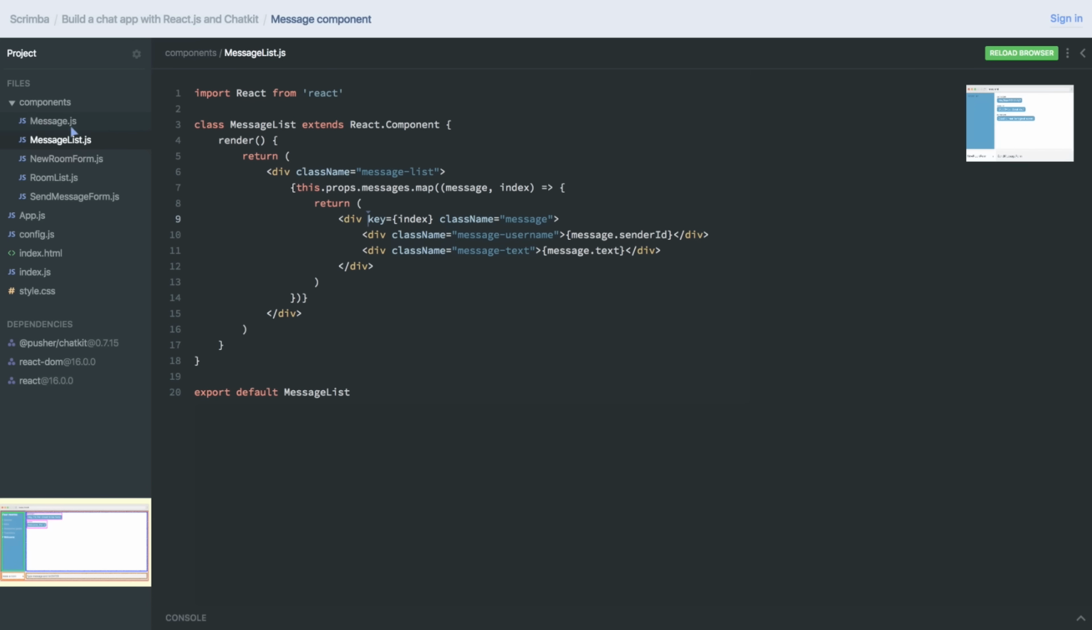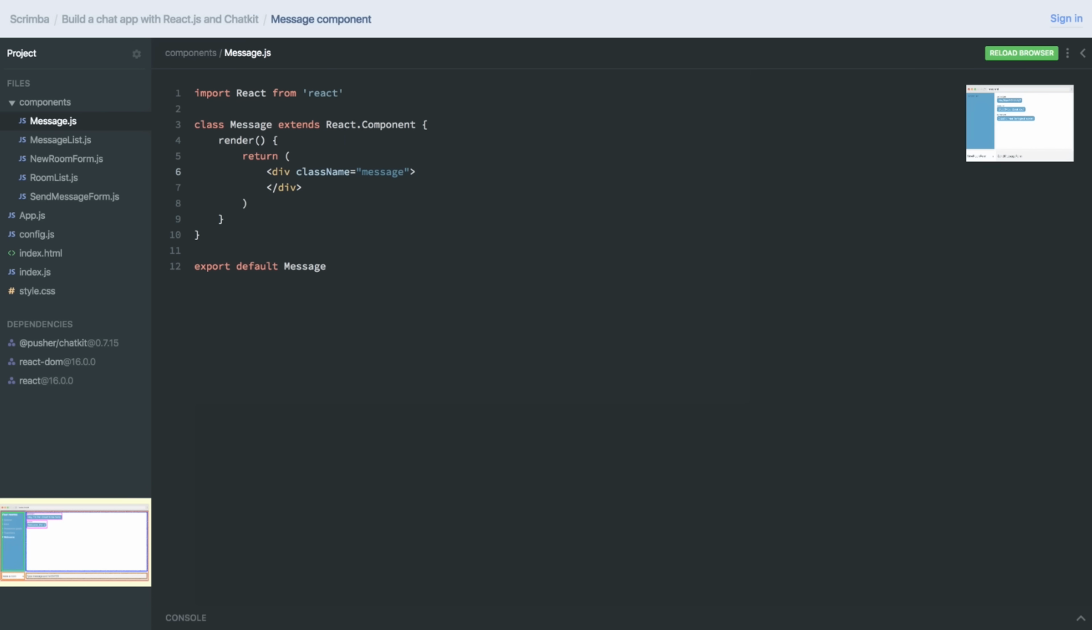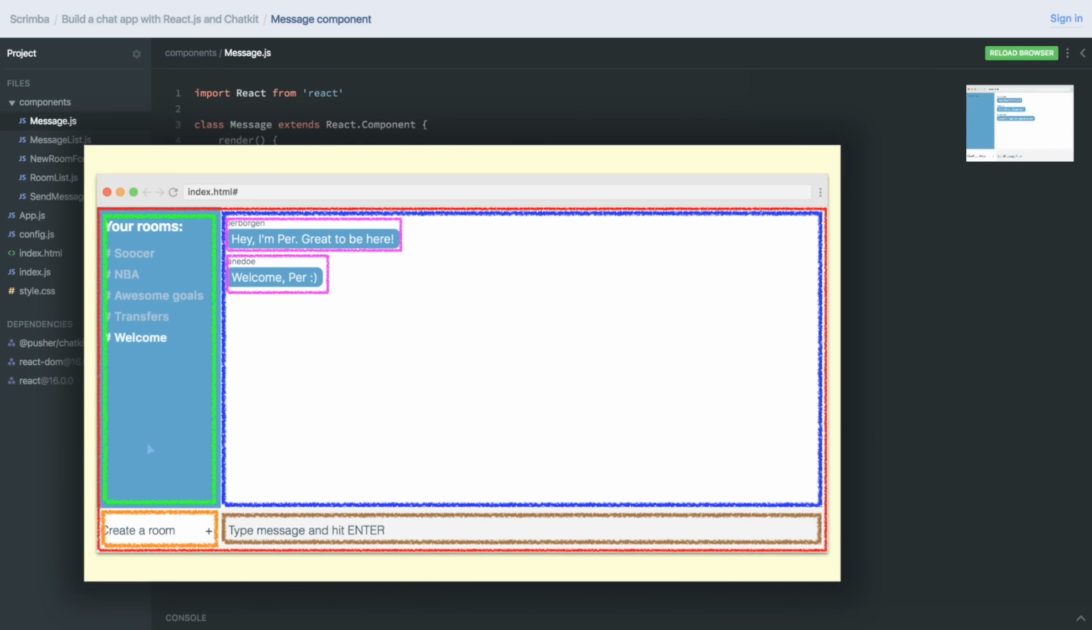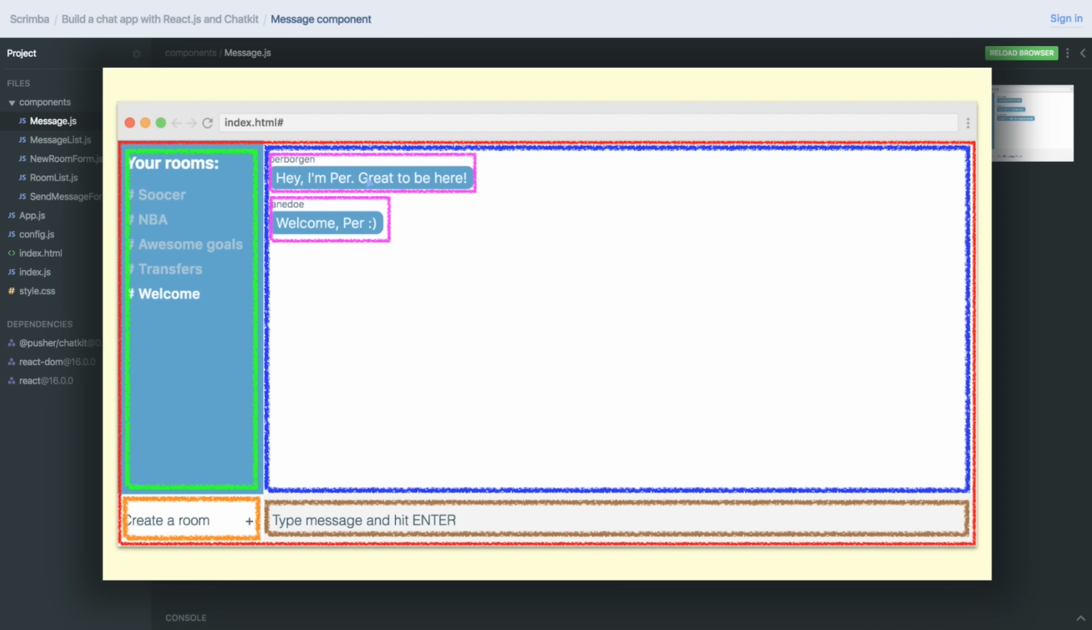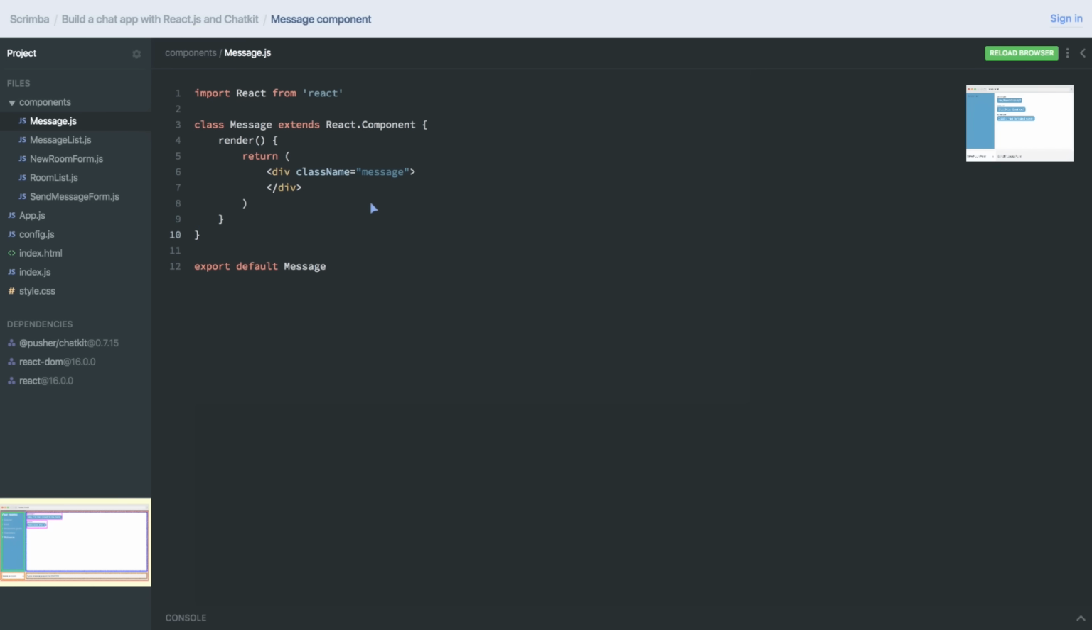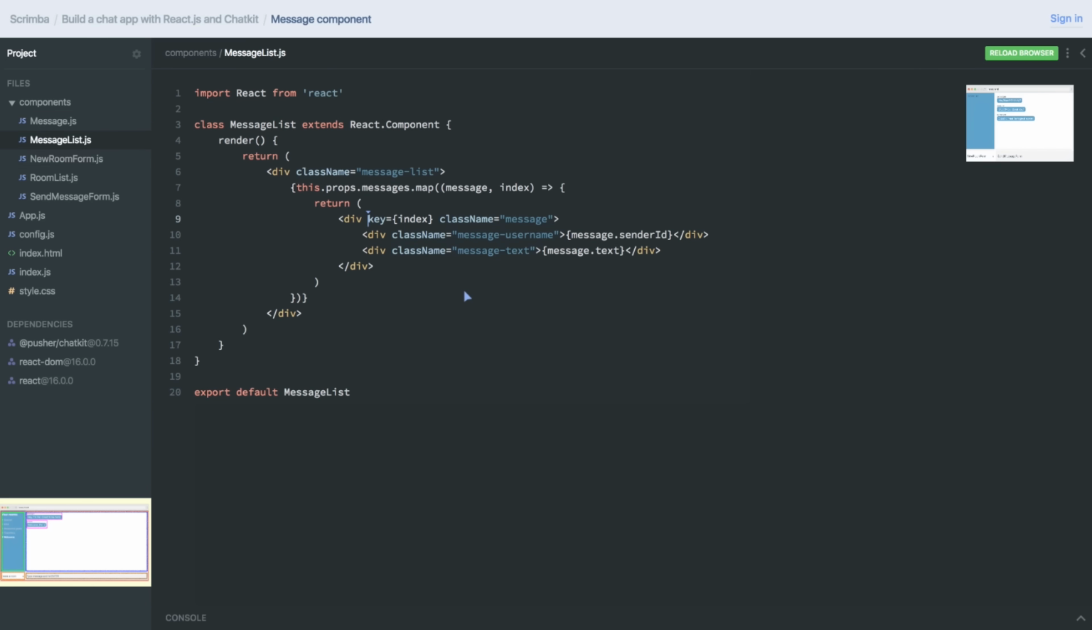Hey, in this lecture, we're going to finish up the message component here. Because as you remember, when we broke down our UI into components, we wanted each of the messages to be their own component as well. And here I have the setup for that component. However, it just contains an empty div. So what we need to do is move some of the content from here and into the message.js file. Or actually, let's start by importing the message component into the message list file.